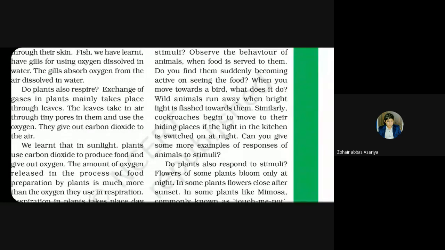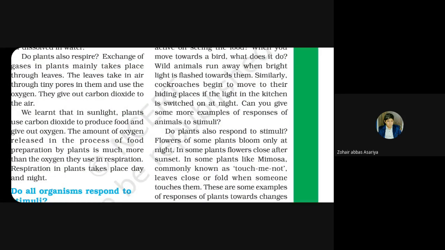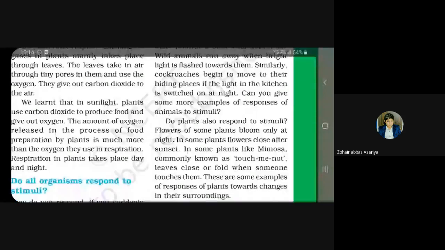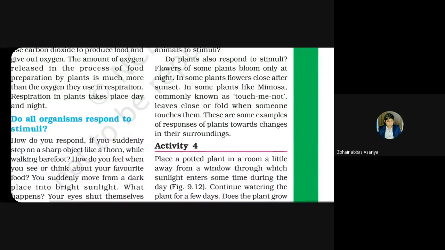If birds are nicely sitting and eating something and we try to go nearer to them, they fly away because they fear us. All these different situations in which we react differently are known as respond to stimuli.